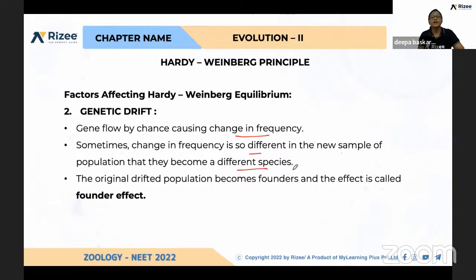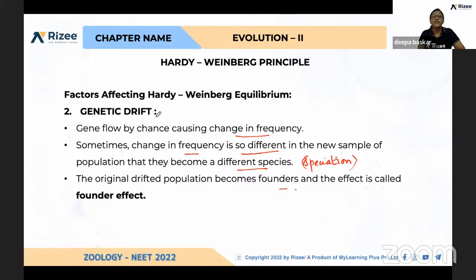So when the change in frequency is entirely different, speciation is possible. If you take the original drifted population, that becomes the founder, that is new speciation.